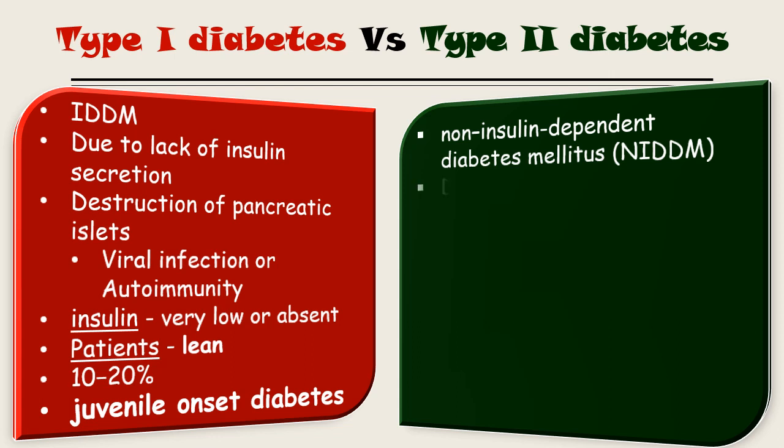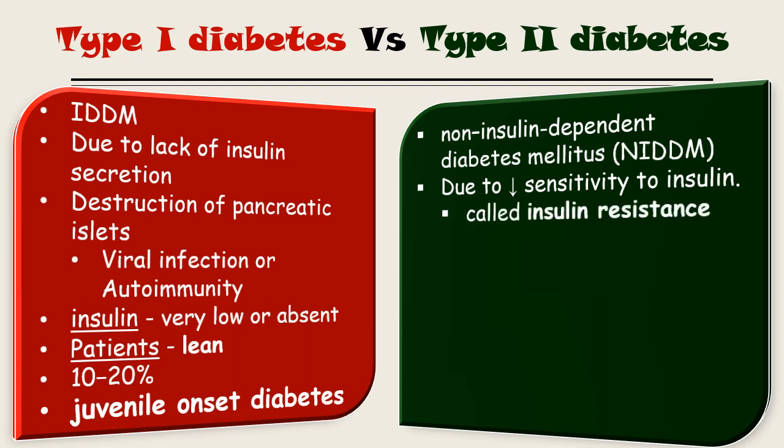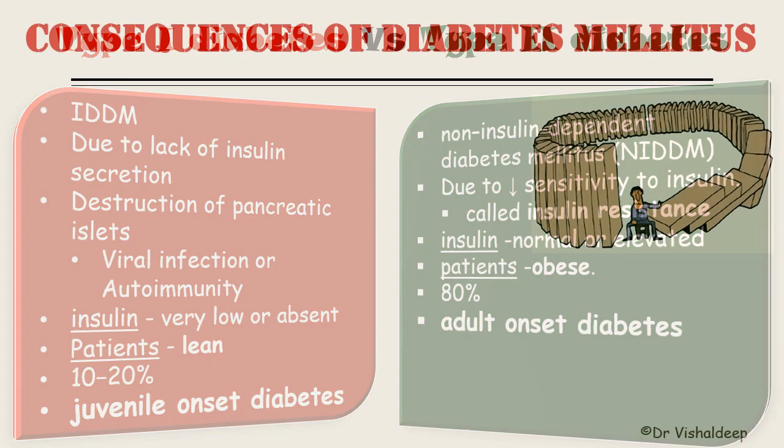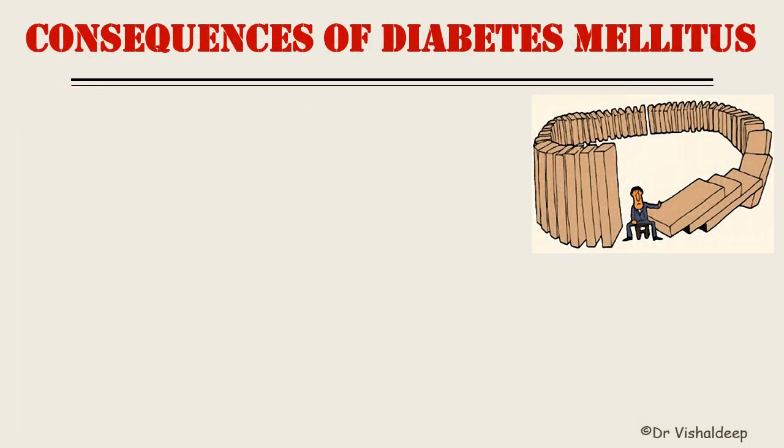As far as type 2 diabetes is concerned, it is due to decreased sensitivity to insulin, called insulin resistance. The insulin level is either normal or elevated, and the patients are obese. The remaining diabetic cases, about 80%, are type 2 diabetes. As type 1 diabetes is present in younger individuals, type 2 diabetes is seen in older individuals, and it is known as adult onset diabetes mellitus. Now let's discuss what actually happens in diabetes mellitus, the consequences of diabetes mellitus.